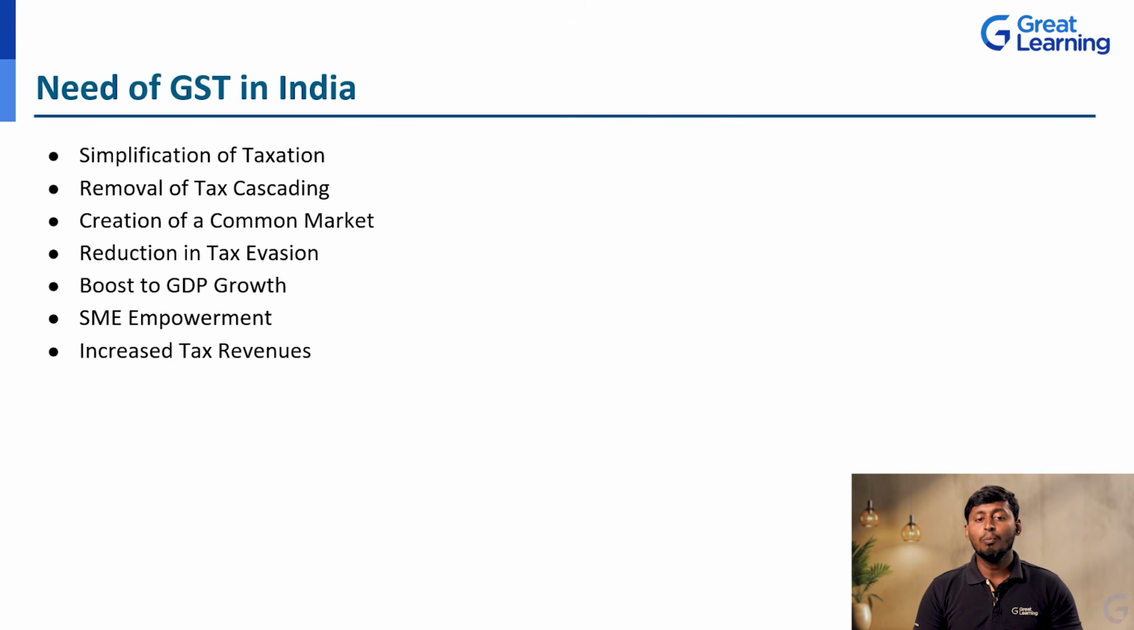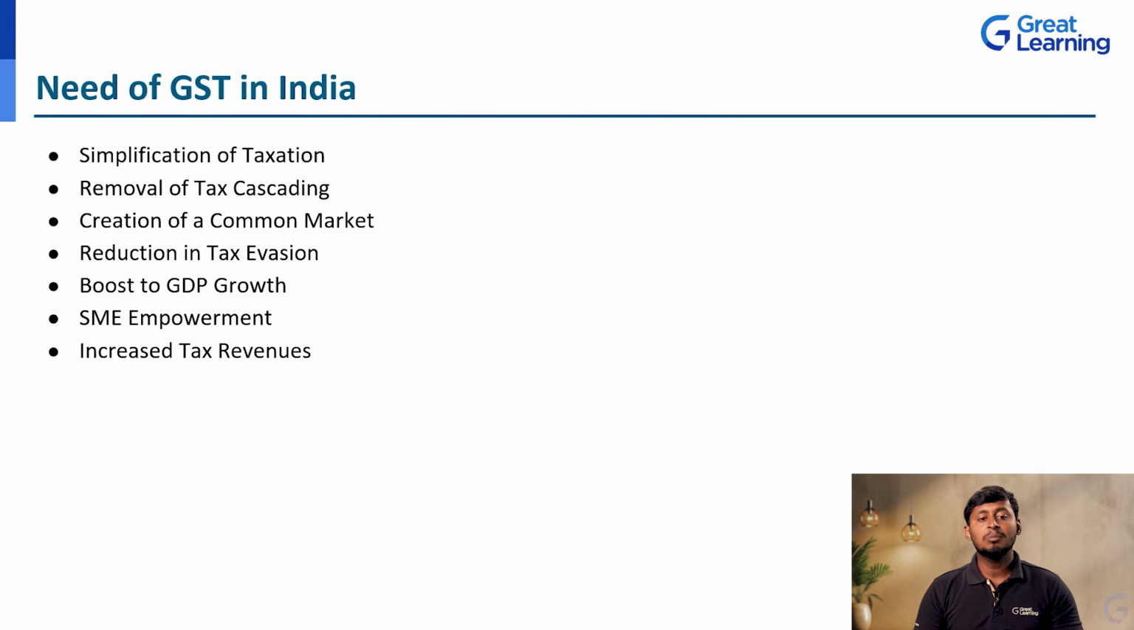Next, boost to GDP growth. GDP stands for gross domestic product. So whatever domestic products we produce or manufacture locally, that GDP is going to increase. Why? Because whatever we can easily produce or manufacture, those goods and services we can easily market to other states or to other countries also. So that will increase our GDP percentage in the economy. Okay, and it will give more profit to our state also, correct? So that is the reason we need to implement this GST in India.